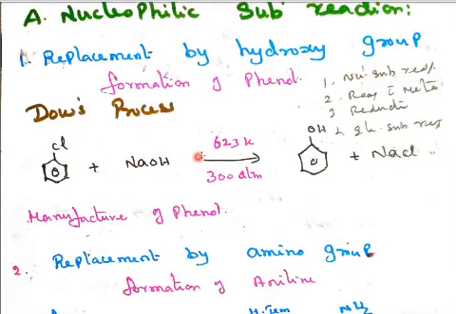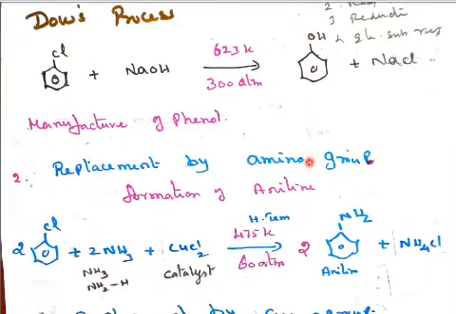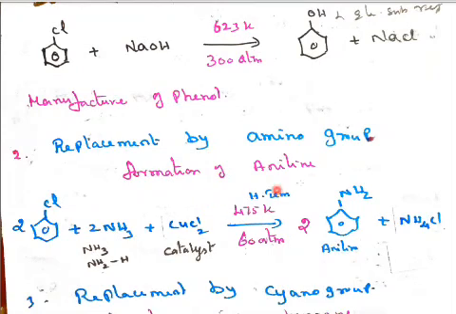Chlorobenzene, immediately the temperature should be maintained at 623 Kelvin and 300 atmospheric pressure. Learn this temperature and atmospheric pressure by heart. In presence of base, NaCl will be released and form phenol. Manufacture of phenol.